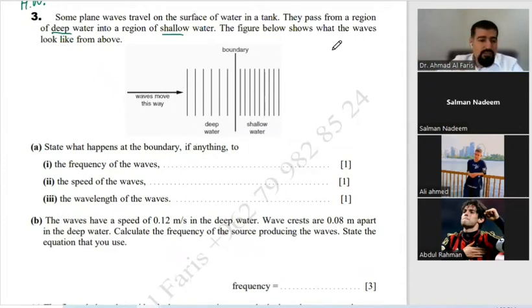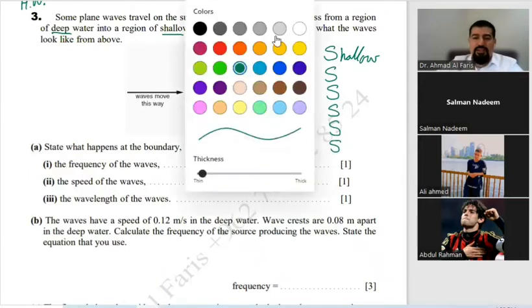As I told you, you can tell me on the chat. S is shallow. What are the other S's that we remember? The speed is slow, bravo, and the wavelength is short. Again, the angle is small. Exactly, the frequency is the same, and it bends towards the normal. Excellent. So again, the 6 S's that you have to know are what?